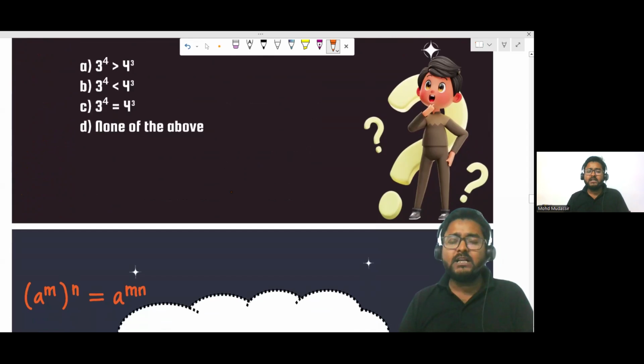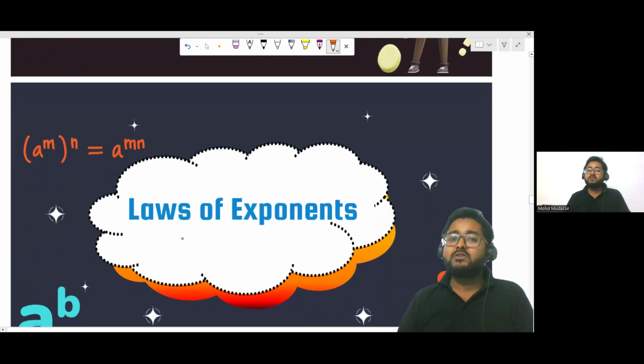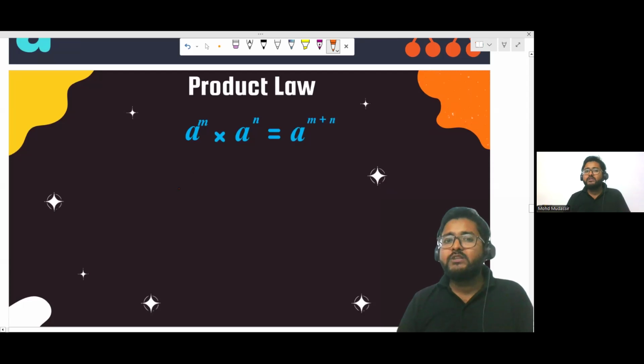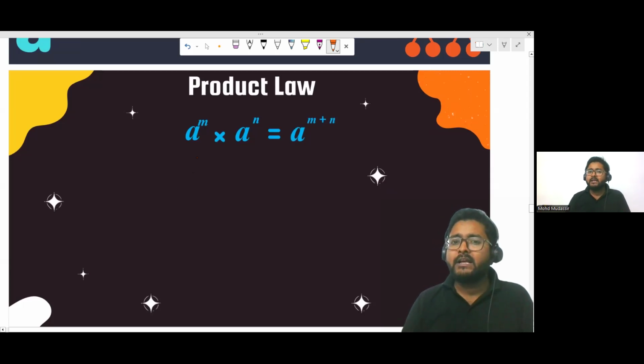Okay, now it's time to discuss laws of exponent. So this is the first law of exponent, which is a to the power m into a to the power n is equal to a to the power m plus n. But what is this? Let me tell you. Suppose it's written 2 to the power 3 into 2 to the power 4. If you solve it, what can you write?